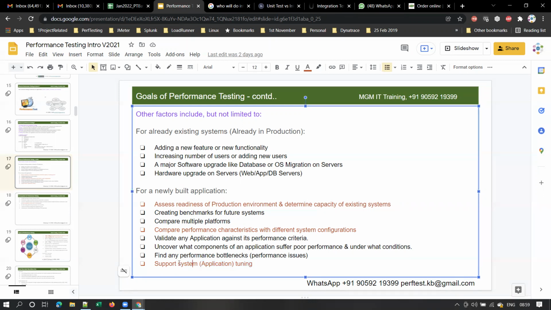So in the same way, for any application, whenever we find some performance issues, we will provide some recommendations as a performance engineer. The development team will try to tune the application by implementing those recommendations, or they will use their experience in tuning the performance, and come for performance testing again to confirm if there is any improvement in performance after the tuning, right? So that is called system tuning. To support system tuning, we also do performance testing.